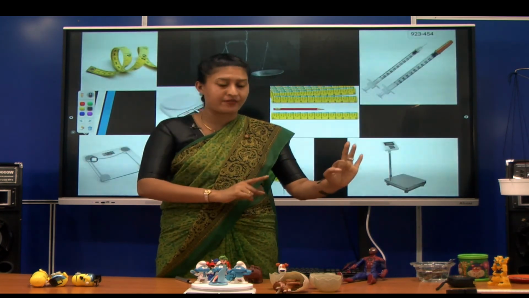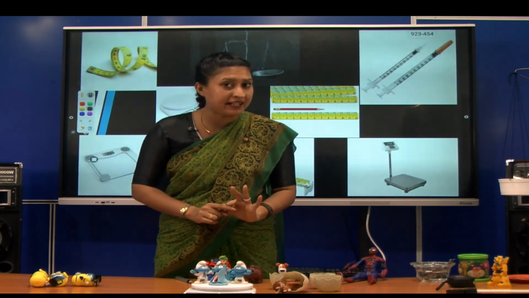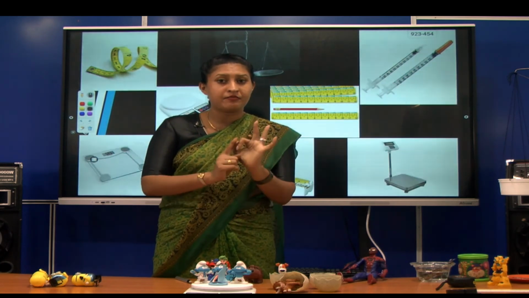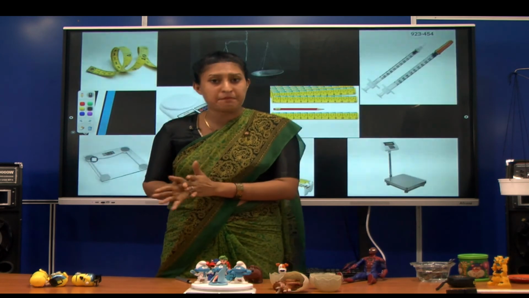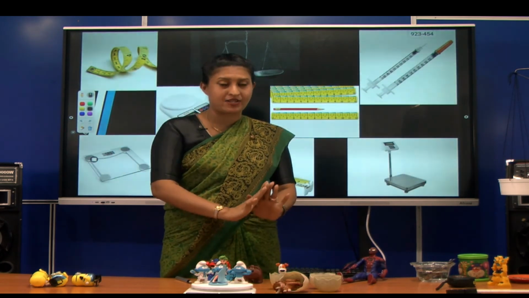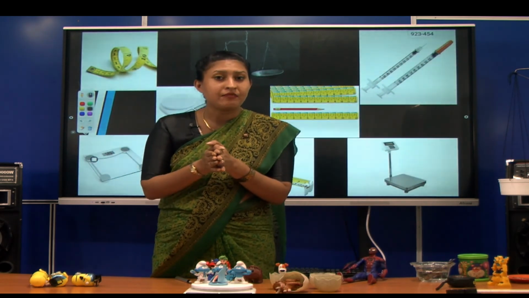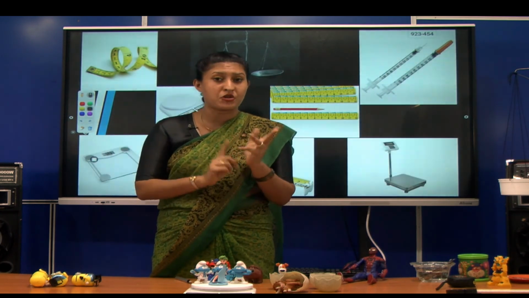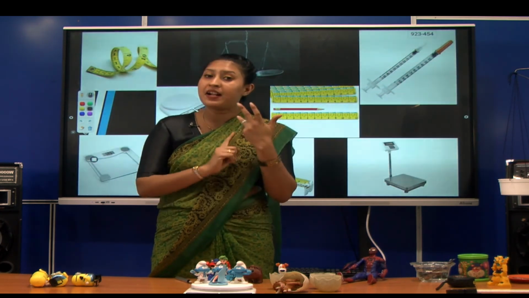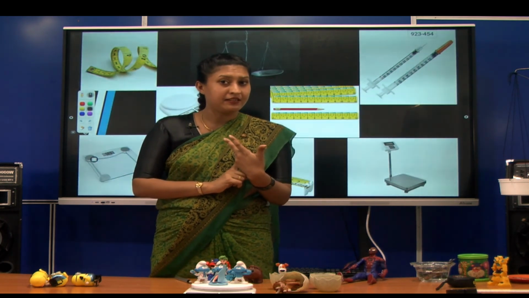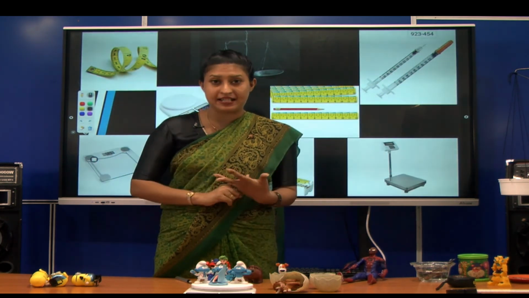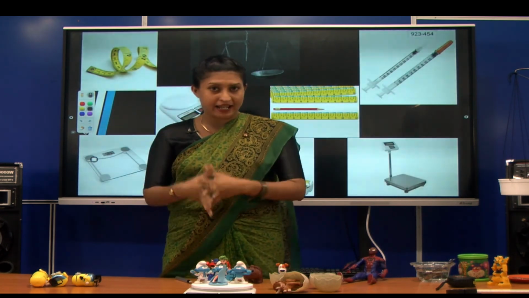Right, that is finished. We measured the capacity. What did we use? We used liters, milliliters, L and ml. Right, that is also finished. Then what did we do? We measured the weight. What are the two main units? Tell me. kg and g, which means kilograms and grams.